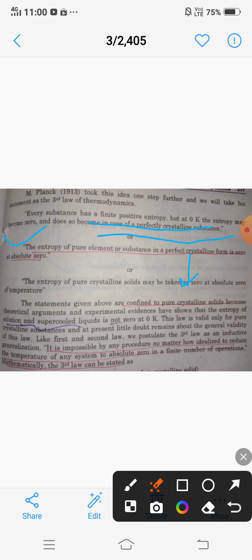So we can say that in a finite number of operations it is impossible for a system to attain absolute 0 temperature. It means that it is impossible for a system to have absolute 0 entropy, because absolute zero temperature is not achievable in a finite number of operations. So the law stating that at absolute zero temperature the entropy becomes 0 is also not reachable in practice. Whenever we talk about a solution or a supercooled liquid, there is somehow a chance or probability for small randomness.